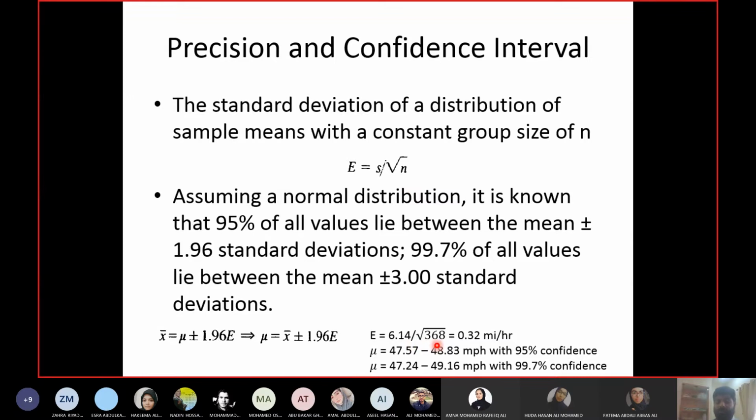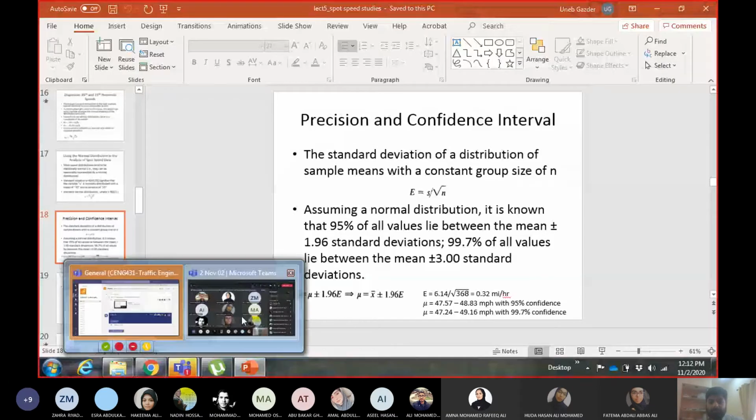There were 368 vehicles observed in that data set. So 6.14 upon root of 368 gives E as 0.32 miles per hour. X bar, the mean speed we calculated last week, was 48.2 miles per hour. So if you are calculating the 95% range of speed for 95% of drivers, it will be this.